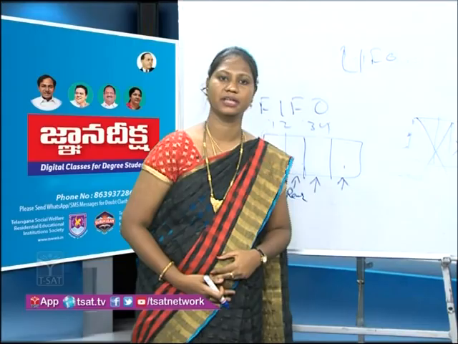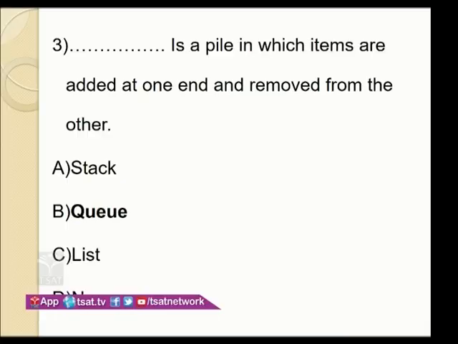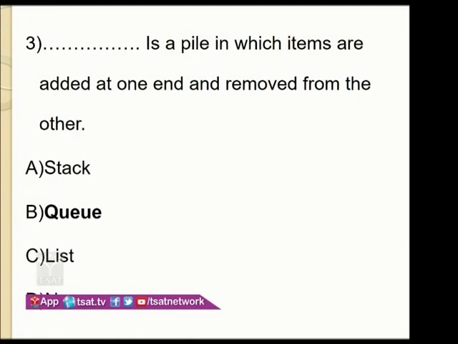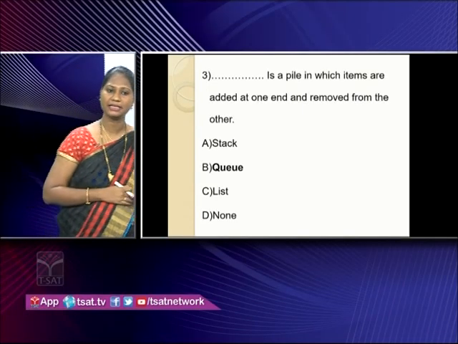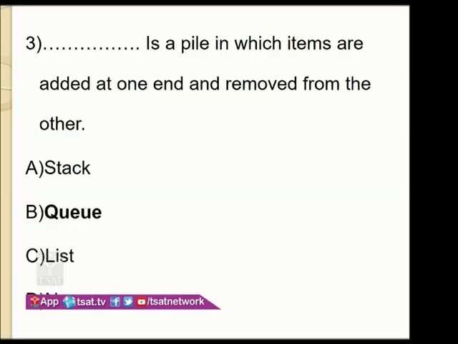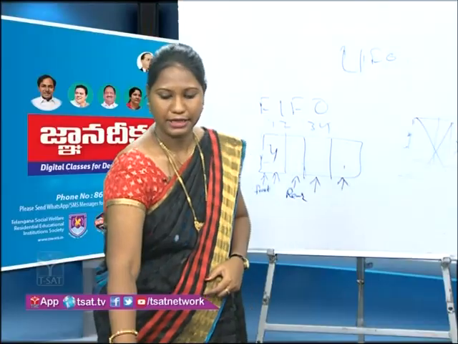Next one, students, we have a question: a pile in which items are added at one end and removed from the other end. Where did we learn this one? Two ends. When we learned about the queue, what did we learn? Two ends, front and rear. At the rear end we insert the elements, and at the front end we delete the elements. You can have another question in this way, students: in a stack, how many ends do we have? Only one end. Students, this is important.